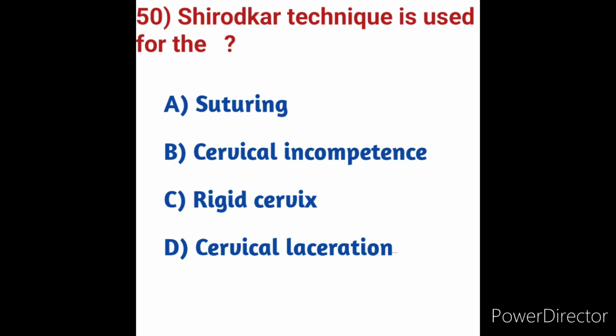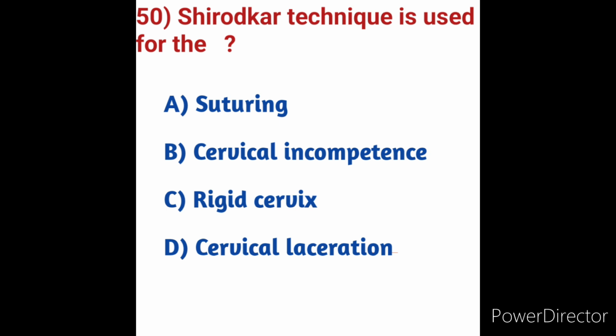The Shirodkar technique involves transverse anterior colpotomy, dissection of the bladder up to the internal cervical os. The cervix is exposed using a transverse incision in the vaginal mucosa at the anterior aspect of the cervix. This is also a priority question. Option B and option C are also related to the Shirodkar technique, but according to priority, suturing is the first priority for this question.